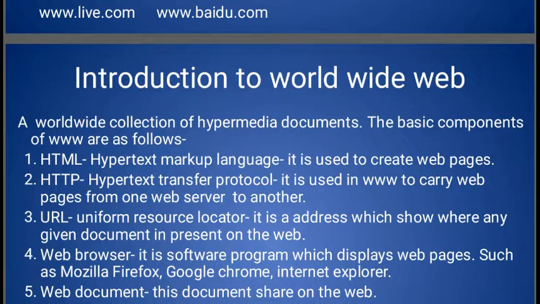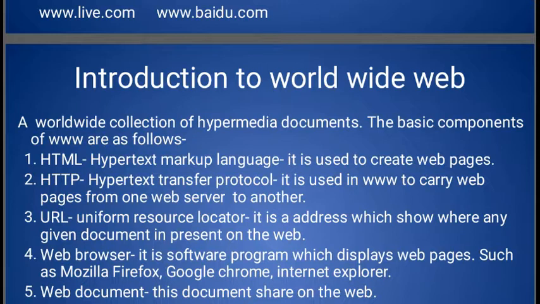There are so many websites on the internet, and we can use a particular website with the help of its website address, a URL, and we can see the content of that company or organization on the internet.